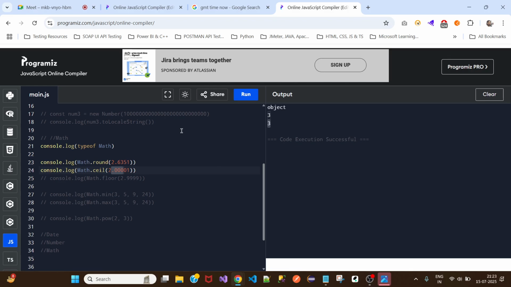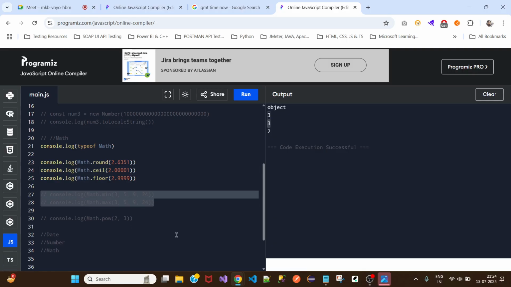When we say floor, it will print the current number only. Still we are giving 0.9, but it will print 2 only. Here we are giving 0.0, but still it is printing the next number. So please be careful when you're using dot ceil or dot floor, because this is where we might get unexpected results. We want it to be printed as 2, but we are using the ceil method, which prints the next number. So just make sure you use the right methods here.